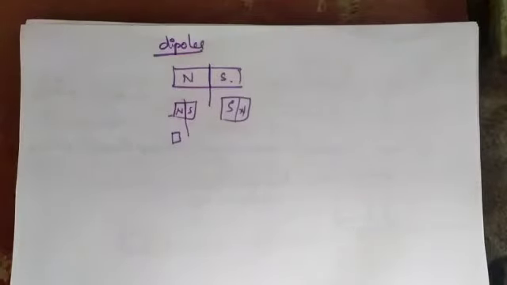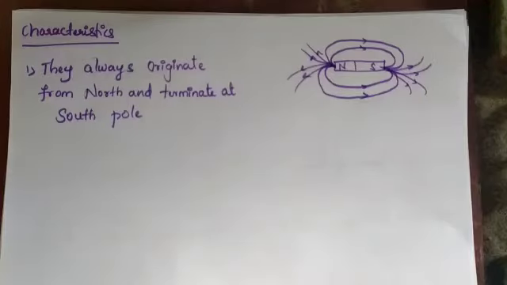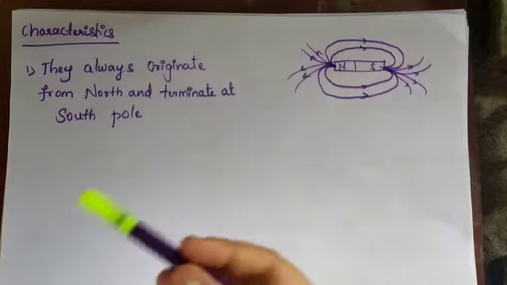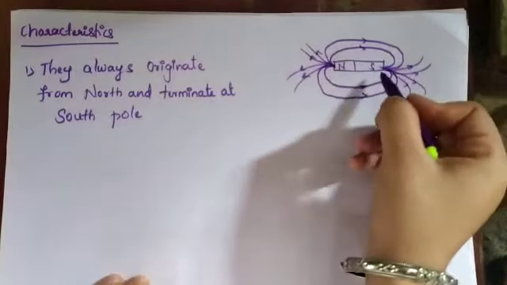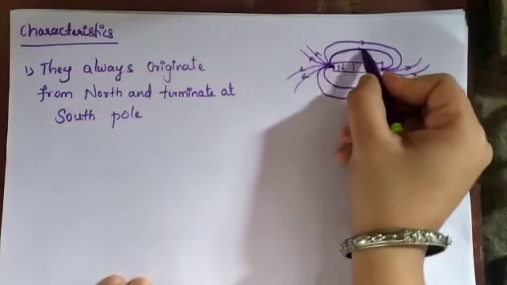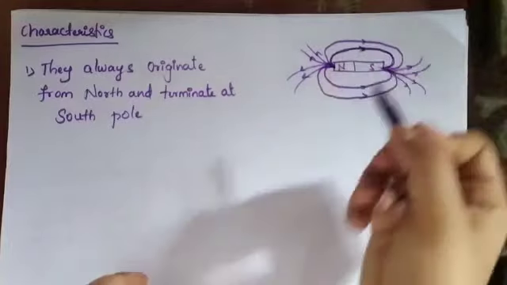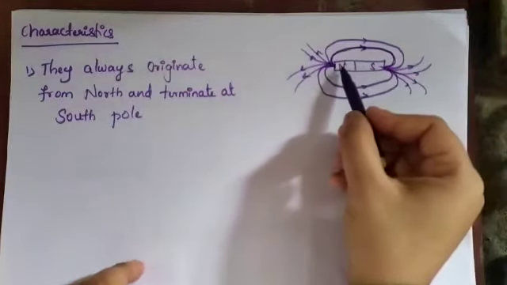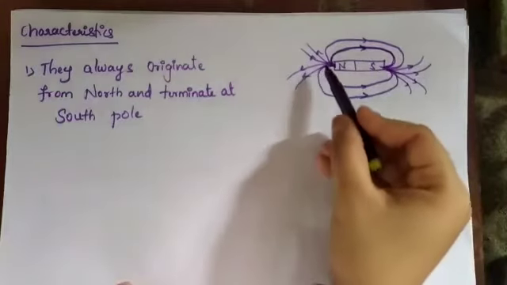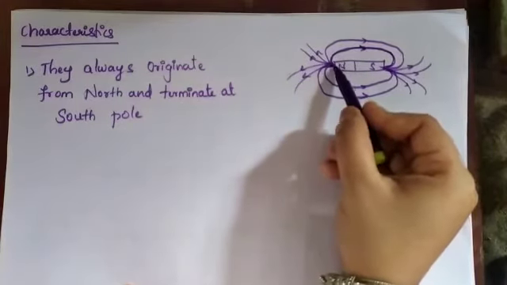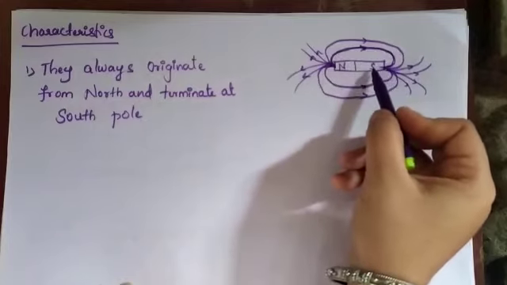So now let's go with the characteristics of the magnetic field. The first characteristic: the magnetic field will always originate from the north and terminate at the south pole. That means they will always move in this direction. Why they move in this direction is due to attraction. North and south attract each other, so whatever object comes near the north pole will move in this direction, towards the south.